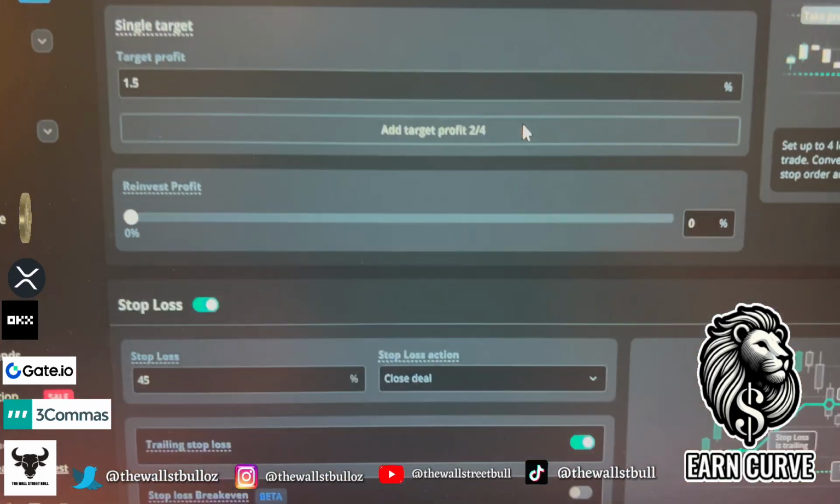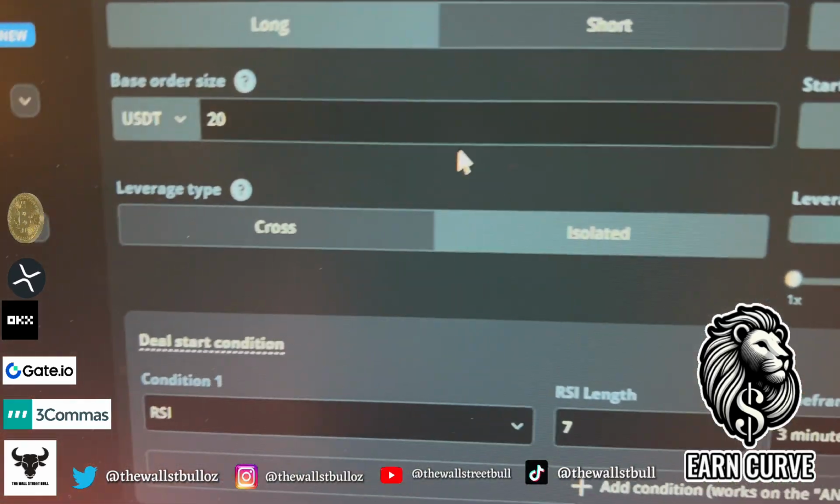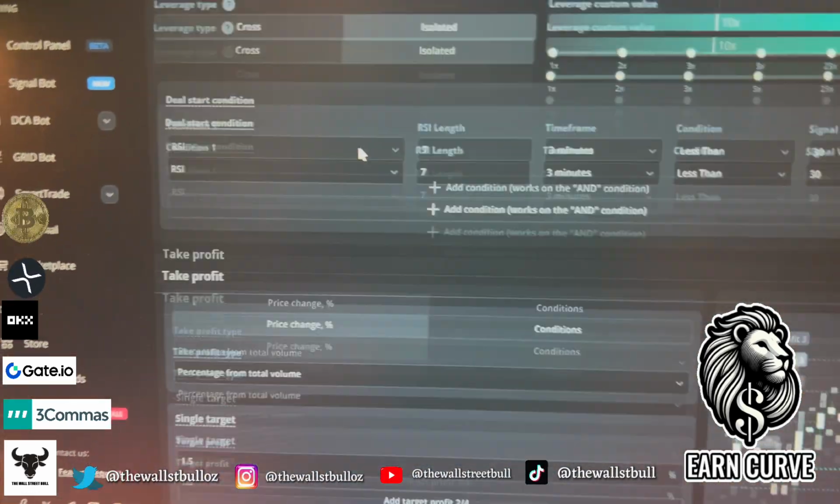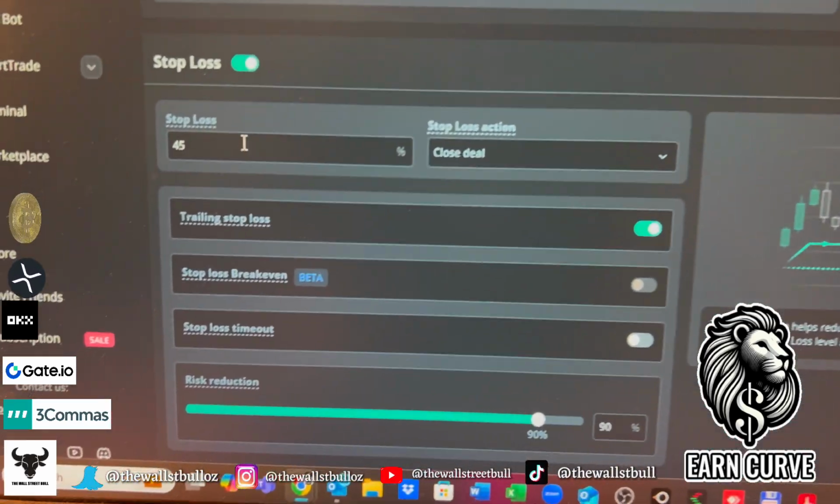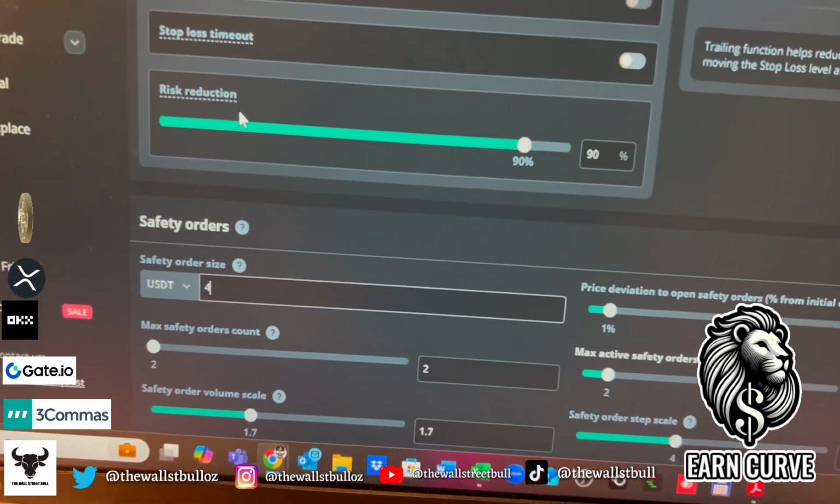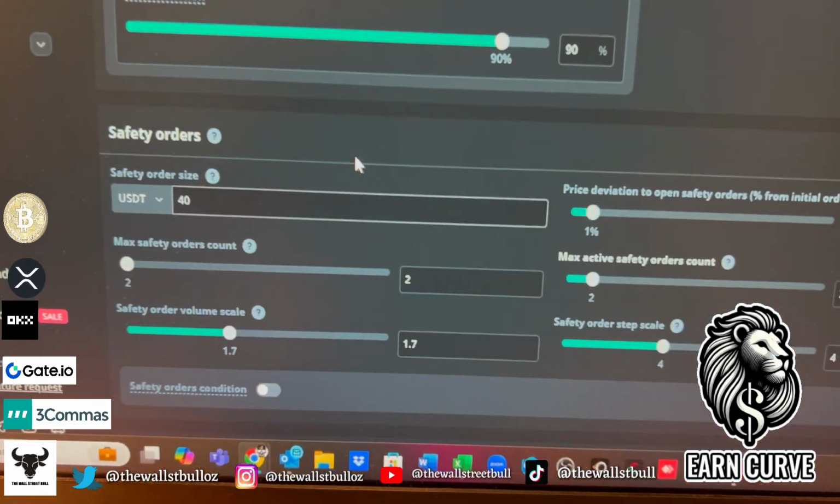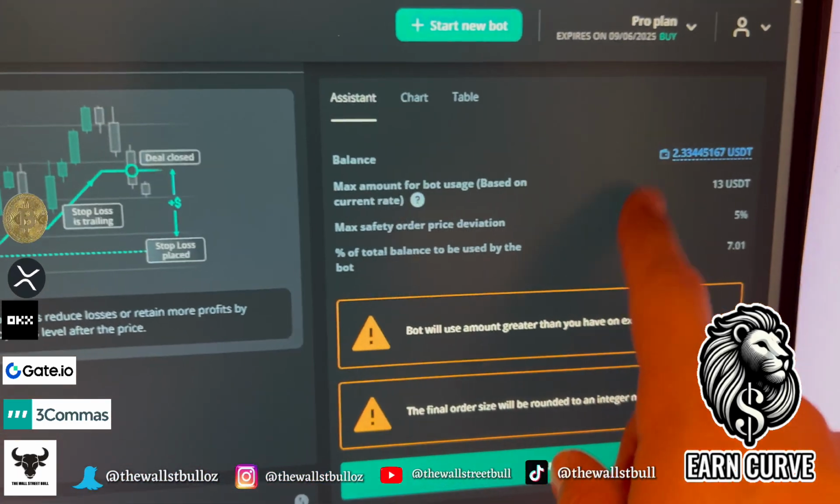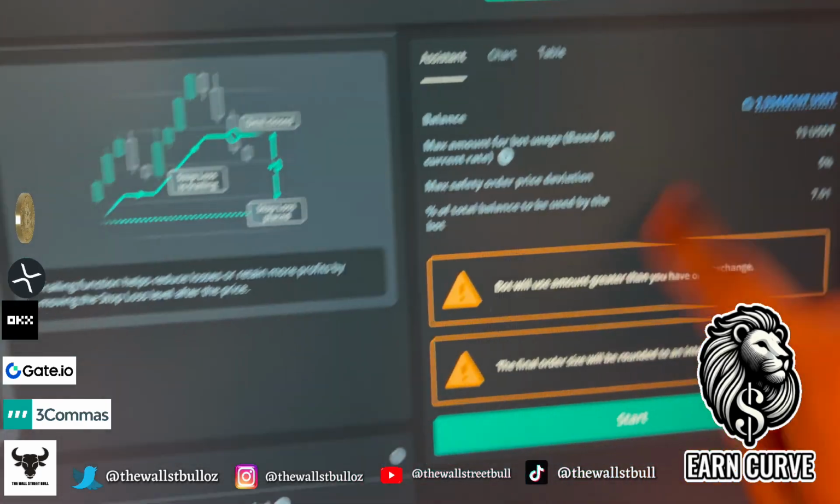Safety orders. Now, I like to double it up. So if there's 20 USDT as my base order on the charts, you can scroll down here. Let's go set that at 40 USDT. You can do whatever you like. Now, keeping an eye on this box up here, all right? You're going to keep on this, the max amount used by the bot.